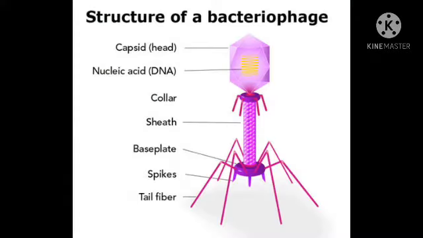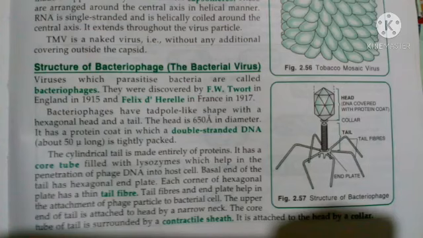Now my dear students, let us learn about the structure of bacteriophage. A bacteriophage or bacterial virus is any group of viruses that infect bacteria. Bacteriophages were discovered by Frederick W. Twort and Felix d'Herelle in 1917. Let us now see the structure of the bacteriophage.